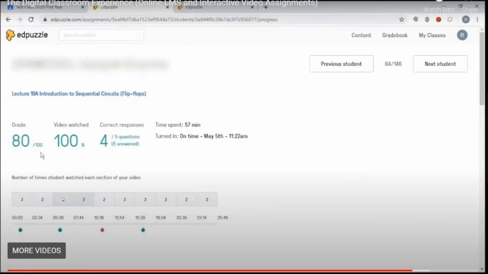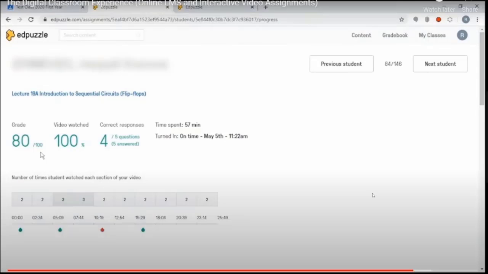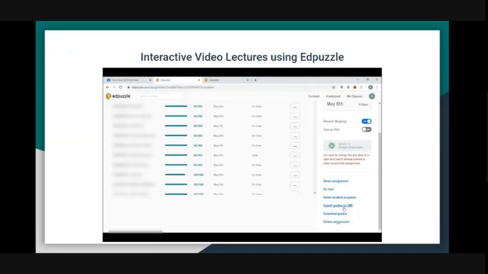Maybe I have not explained the topic properly over here, or maybe there is a fundamental backlog on the students' side, that there's some fundamental which is not clear, because of which he's not able to answer. So this analytics can also help us understand how much effort and time students are putting in. And like I said, Edpuzzle is also integrable with Google Classroom.